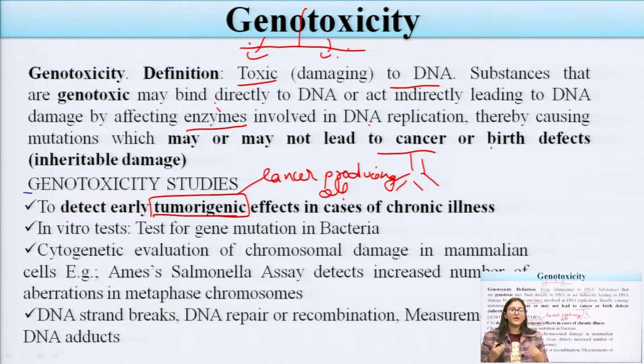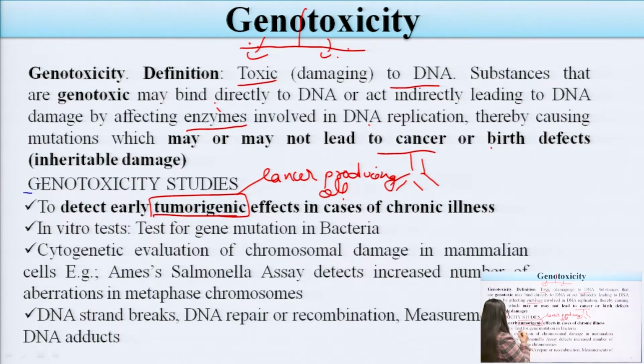So from genotoxicity studies, we can detect early the tumorigenic effect of any substance. In vitro studies include tests of gene mutation in bacteria and cytogenetic evaluations of chromosomal damage in mammalian cells.